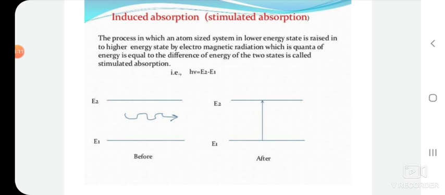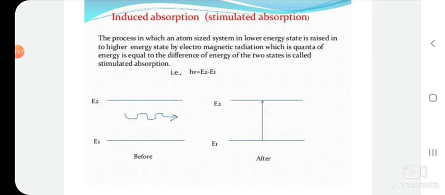The atom present in the ground state completely absorbs that incident photon and makes a transition to the excited state E2.